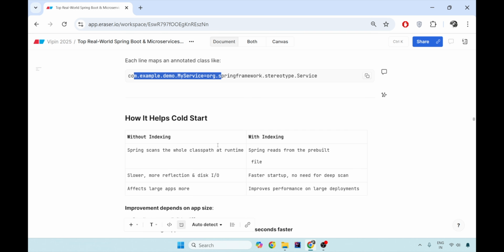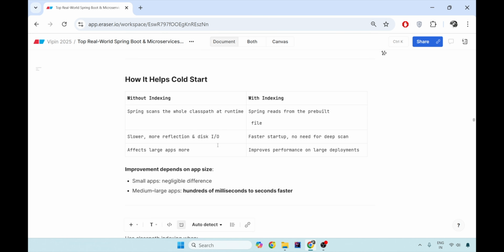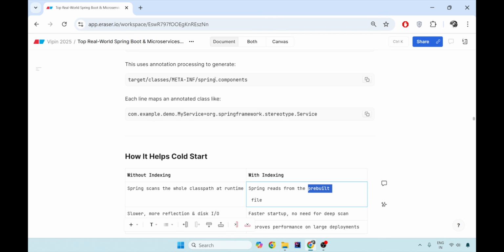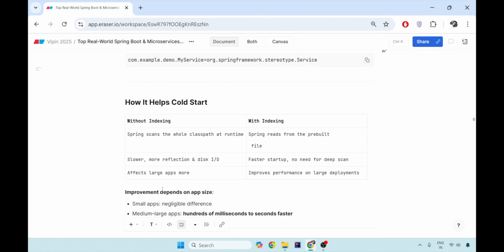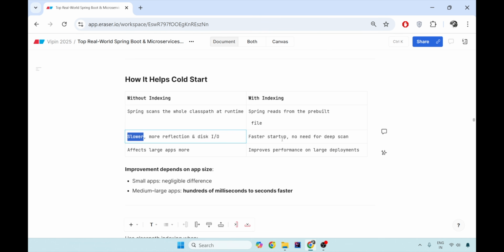So how does it help in the cold start? Without indexing, it scans the whole class path at runtime, but with indexing it reads the pre-built file called spring.components. Without indexing it is slower. With indexing it is a faster startup, with no need for deep scanning. It affects larger, bigger Spring Boot applications a lot, and by using indexing it improves the performance.